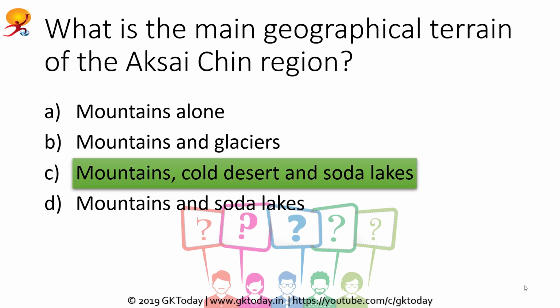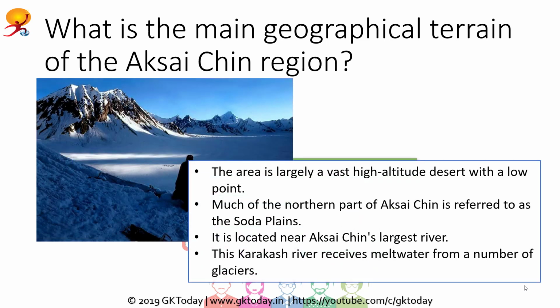And the correct answer is mountains, cold desert and soda lakes. So the area is largely a vast high altitude desert with a low point, which is one of their rivers. Much of the northern part of Aksai Chin is referred to as the Soda Plains, which are salt lakes. It is located near the largest river of the area, known as the Karakash River, and it receives meltwater from a large number of glaciers. However, those glaciers aren't exactly in the region.